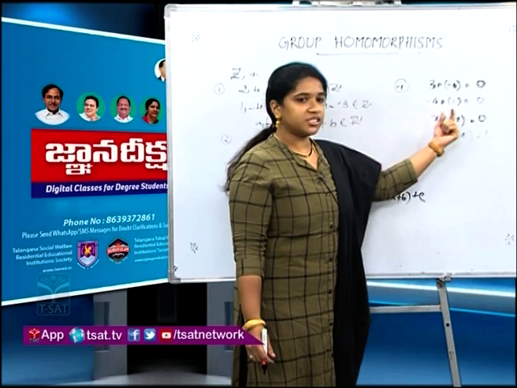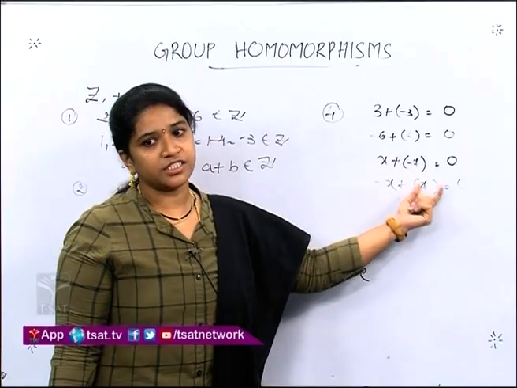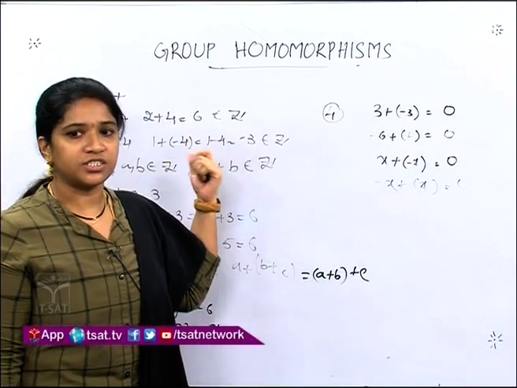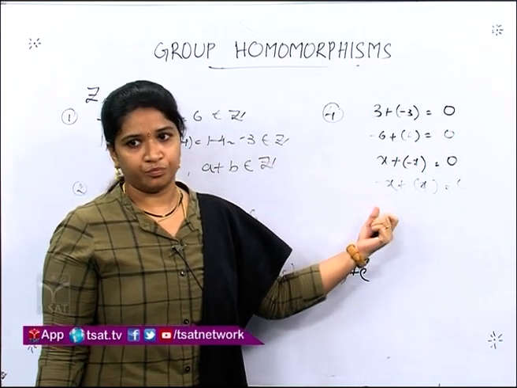So, here x and minus x are called inverses of each other. That is, minus x is an inverse of x and x is an inverse of minus x. Since the operation is addition here, we say these two are additive inverses of each other. So, what did we take?